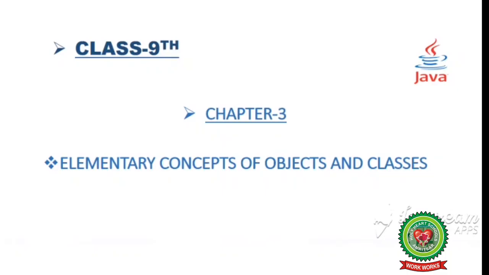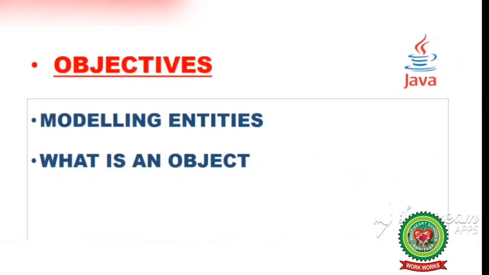Today we are going to discuss class 9th subject computer, chapter 3, elementary concepts of objects and classes. In the last session we discussed modeling entities and what is an object.